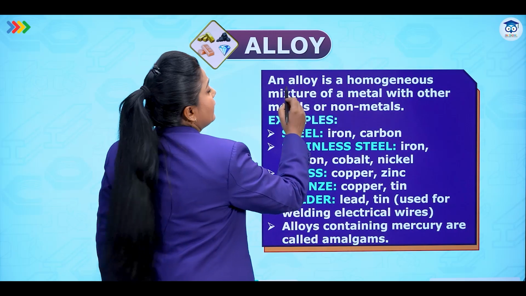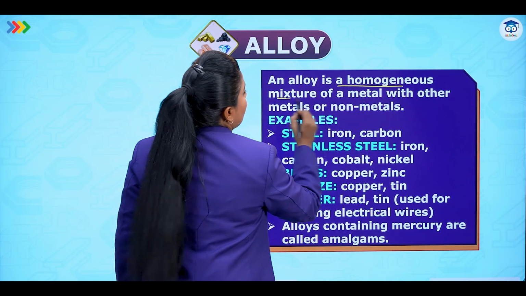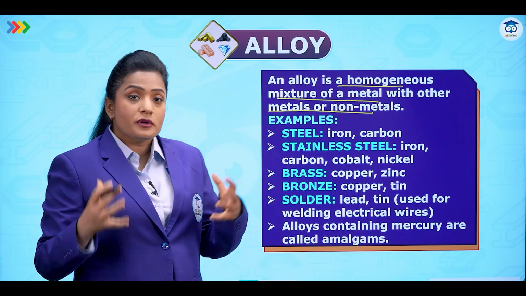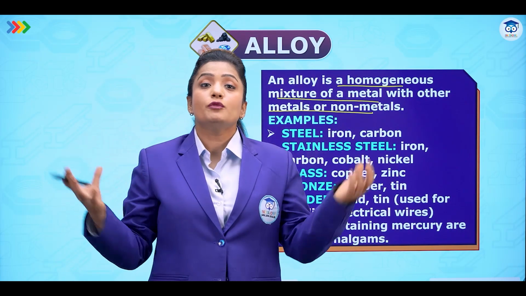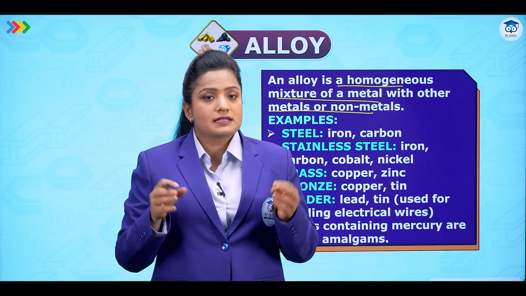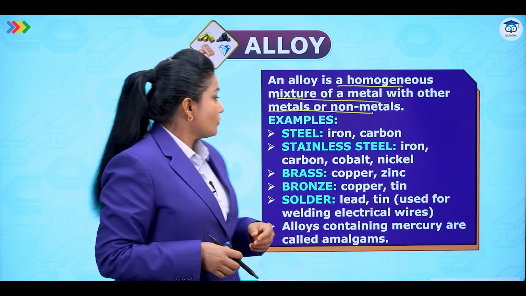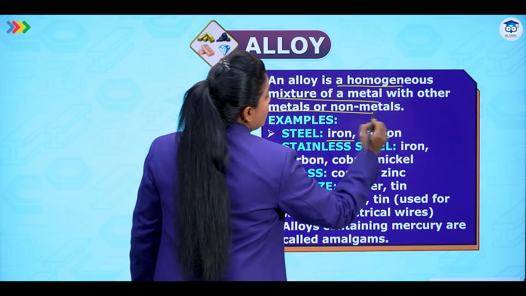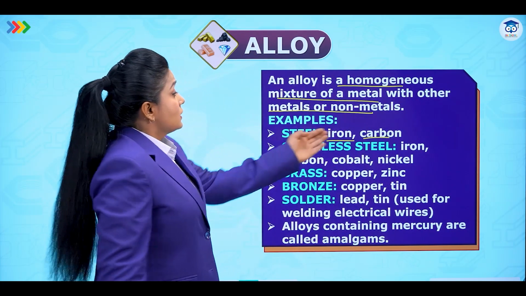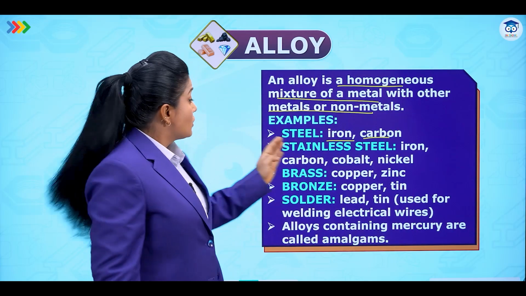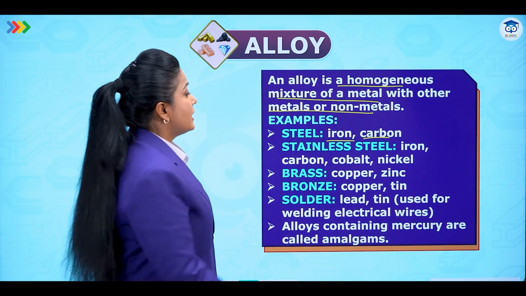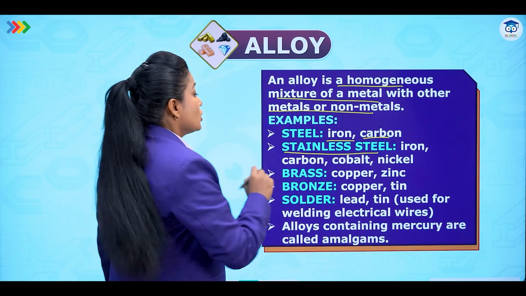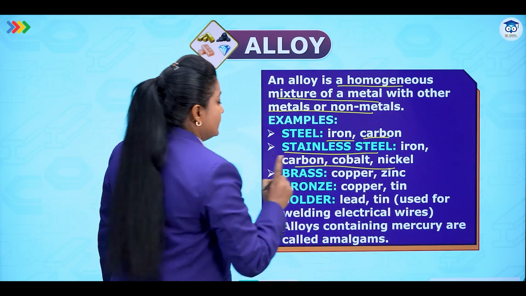An alloy is a homogeneous mixture of a metal with other metals or non-metals. Homogeneous mixture means that we are mixing them uniformly, and yes, we mix them in melted form. For example, steel contains iron and carbon, which is a non-metal. Whereas stainless steel that we use as utensils at home contains iron, carbon, cobalt and nickel.